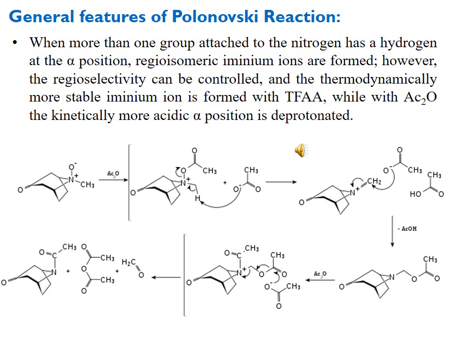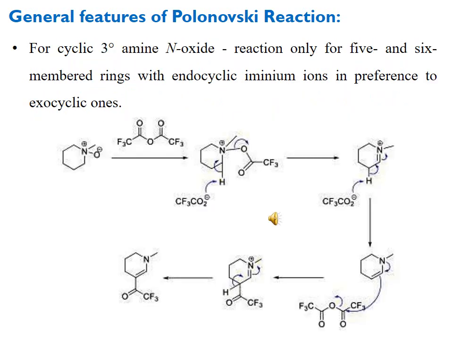Here is the example of a cyclic tertiary amine oxide. In the presence of acetic anhydride, you can see the alpha proton of the methyl group is deprotonated easily, and we get the iminium ion in the exocyclic form, which moves through the other steps of this reaction, and we get the amide and aldehyde and acetic anhydride as the byproduct. You can see it is the reactant which is acting as a catalyst. Here is the example as we discussed.